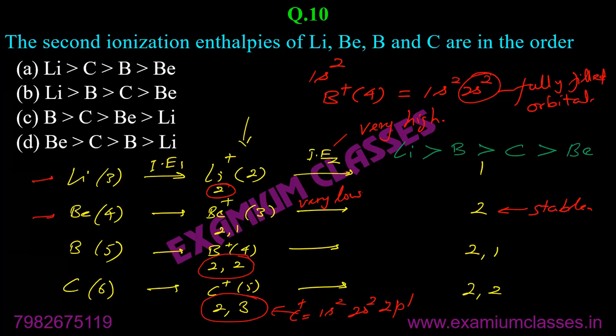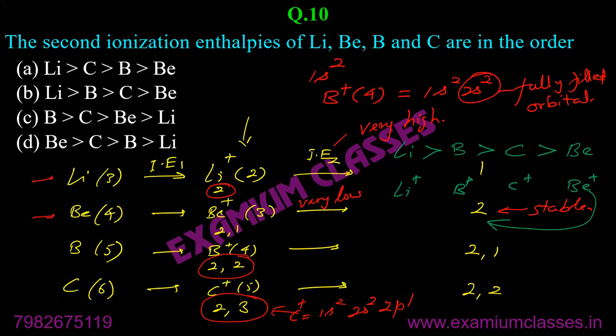So you should be very clear. Lithium will require maximum energy because it is already in a stable state configuration if it is Li plus. Beryllium will require least energy because it will attain a noble gas configuration, so it is willing to lose electrons.